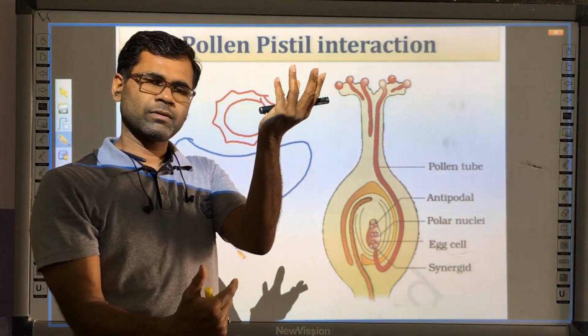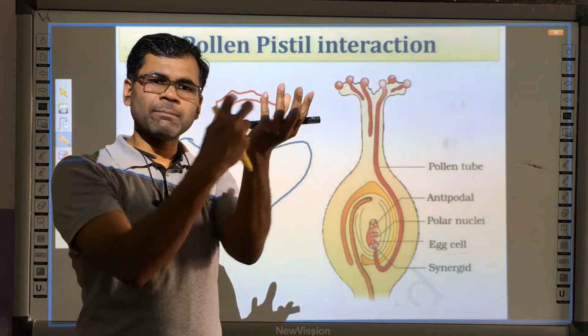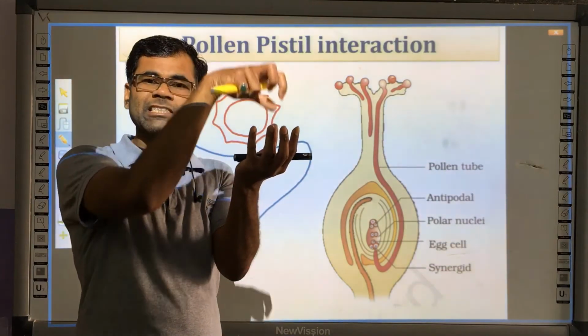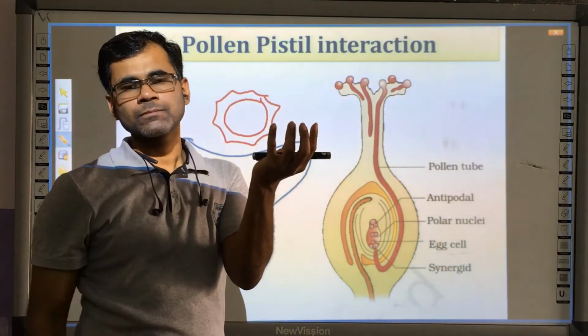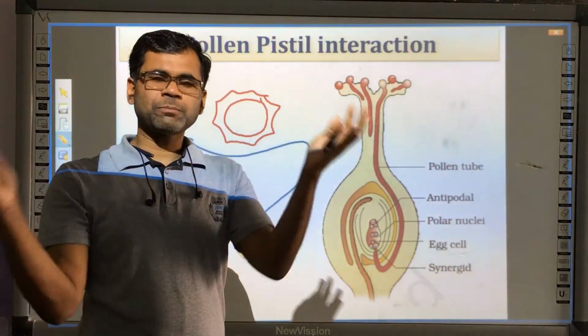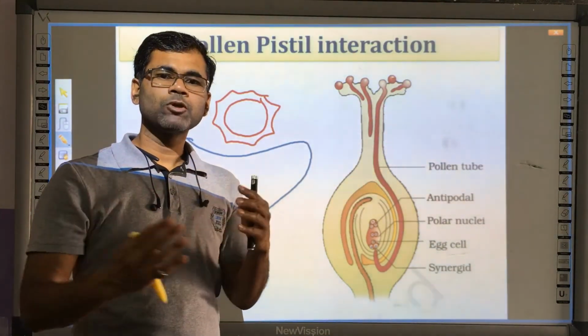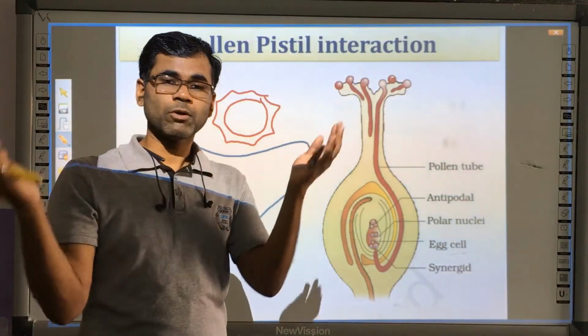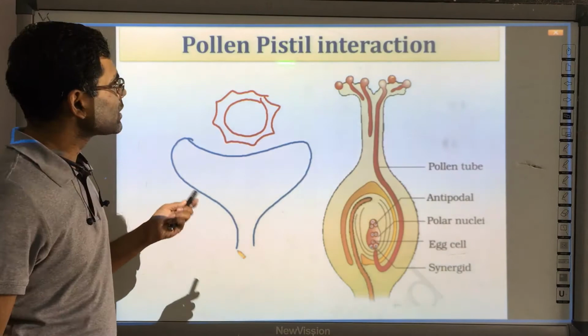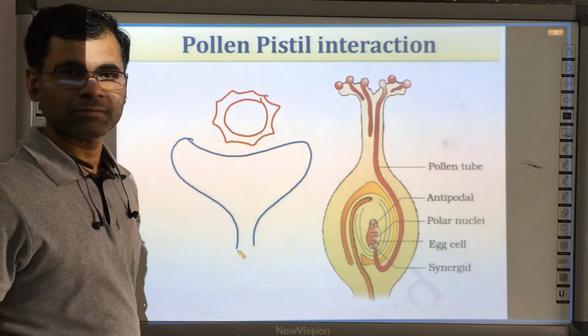No. Because hibiscus can accept the pollen grain of hibiscus only. In the same way, the pollen grain of another species could not form the pollen tube, and that is called pollen pistil interaction.